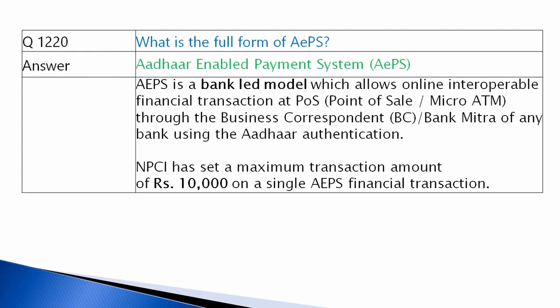What is the full form of AEPS? Aadhaar Enabled Payment System. AEPS transactions will be performed through BC partners. So where a bank doesn't have any branch, if they want to do a transaction through BC partners, AEPS is enabled for these types of transactions. One transaction maximum limit will be 10,000 rupees.